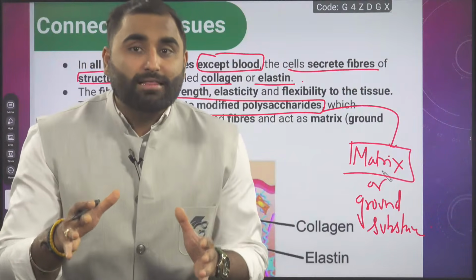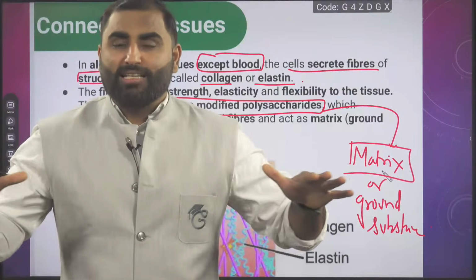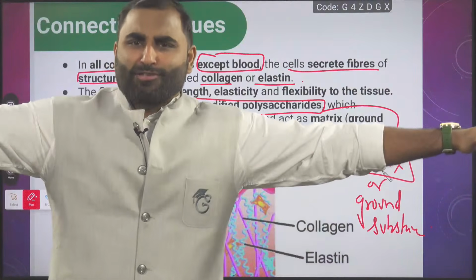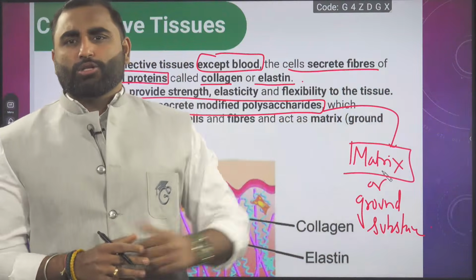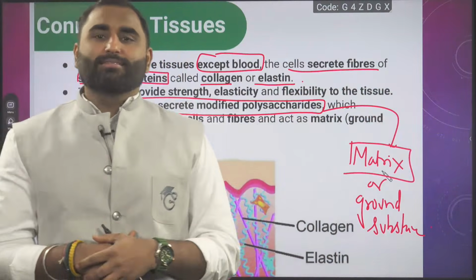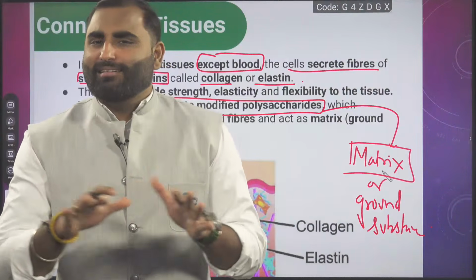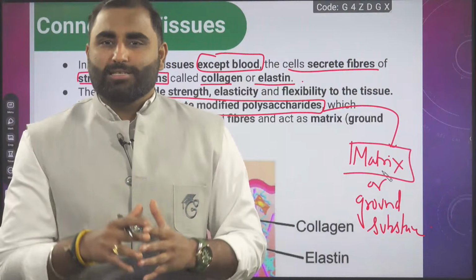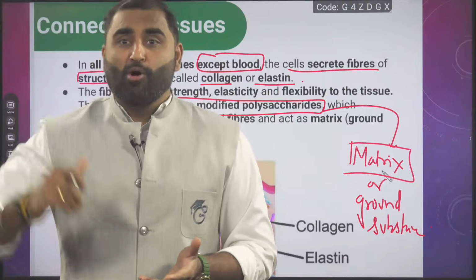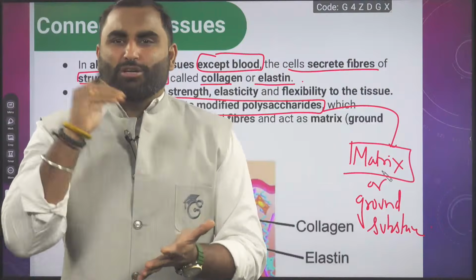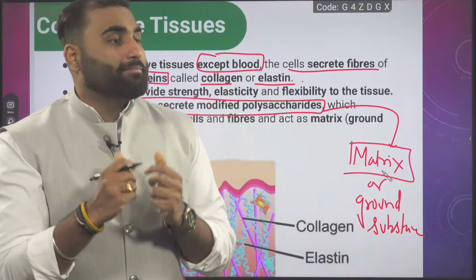When I said connective tissue has a lot of intercellular space, in that space these proteins are present, holding water and making the matrix a gel-like substance. But in bone, there is a deposition of calcium and other minerals which makes it hard.